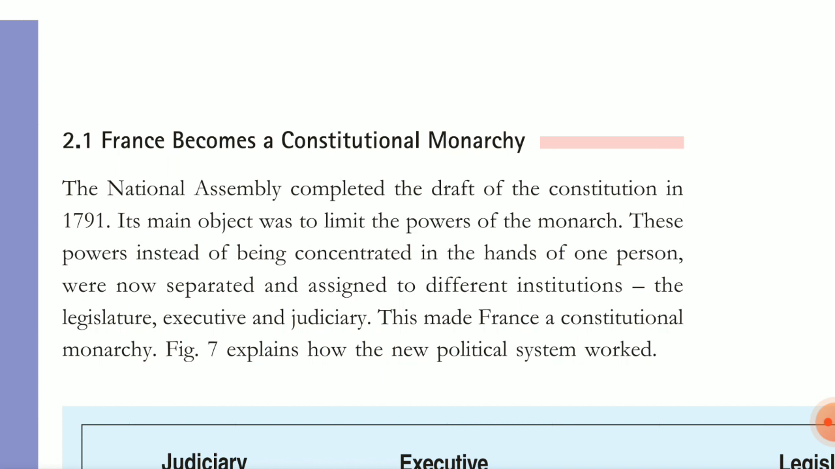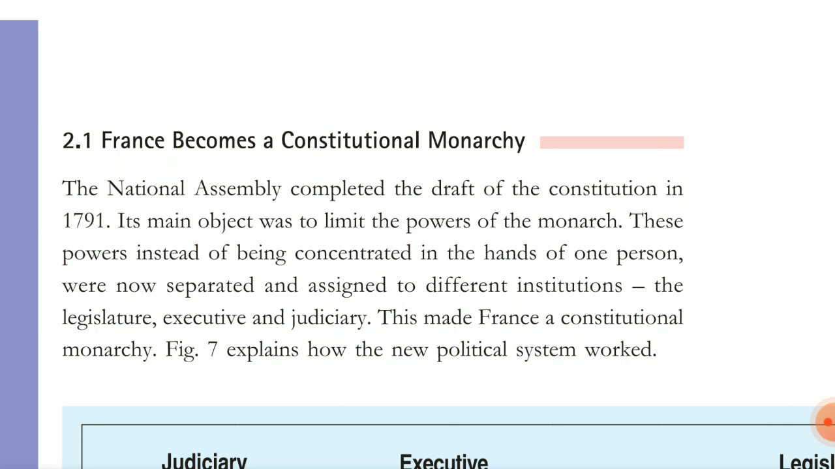So the constitution was drafted in 1791, and its main objective was to limit the powers of the king, and these powers were no longer concentrated in just one person; it was not the work of just one person.